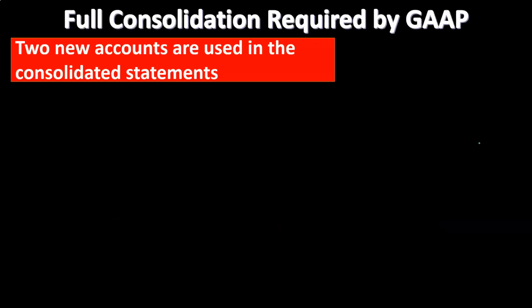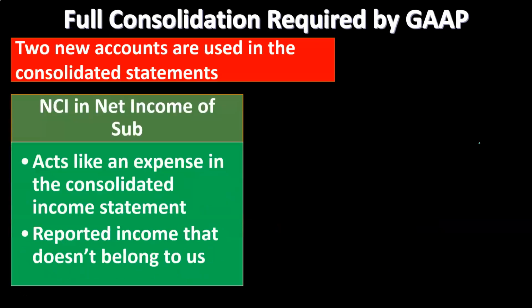Full consolidation is required by generally accepted accounting principles, GAAP. Two new accounts are used in the consolidated statement. So we've got the two new accounts. The first is going to be the NCI, non-controlling interest, in other words, in net income of the subsidiary. It acts like an expense in the consolidated income statement, reporting income that doesn't belong to us.